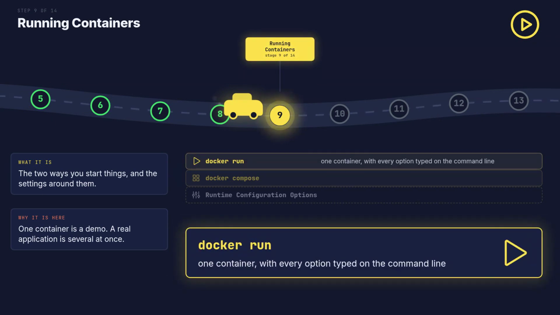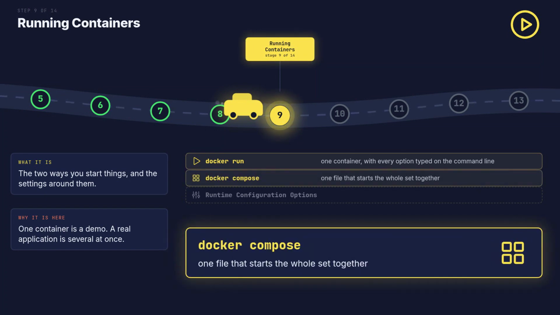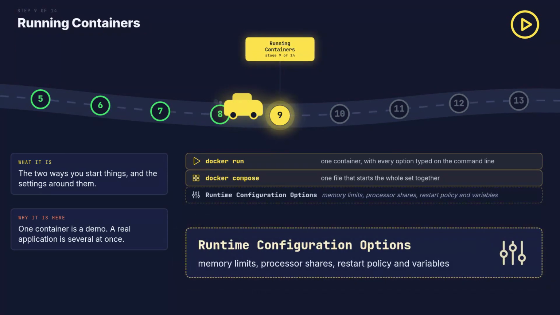Every option lives on the command line here. That is fine for one container and painful once you have 4. Compose writes the same options into one file. You commit that file, and anybody can start the whole set. You can cap memory and processor, pass variables, and choose a restart policy. Without a limit, one container starves the machine.